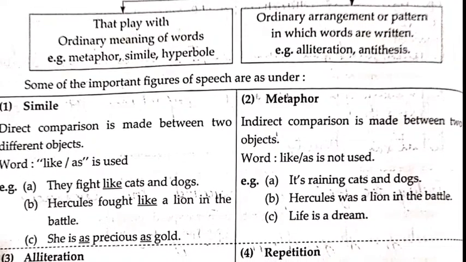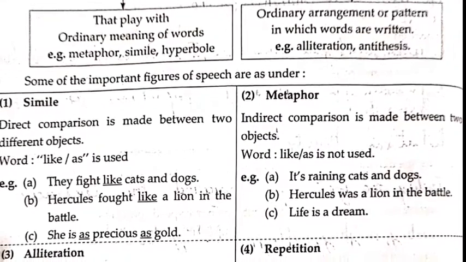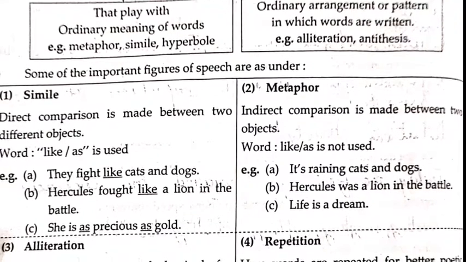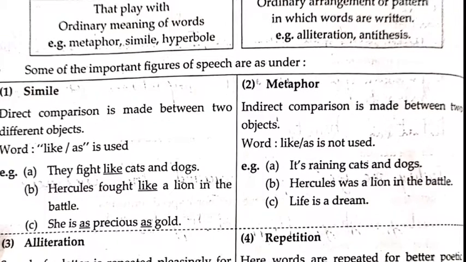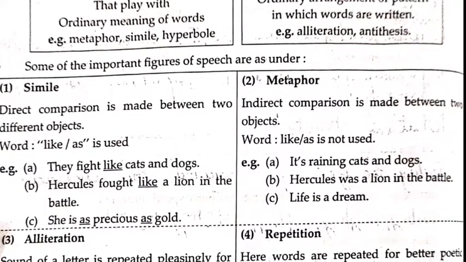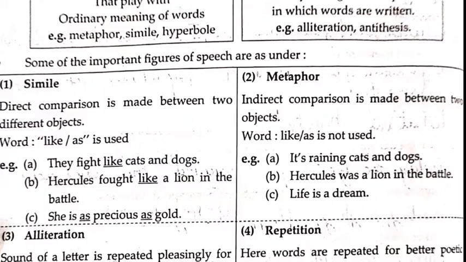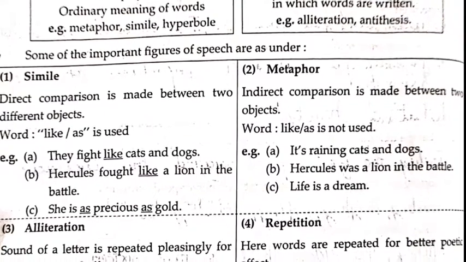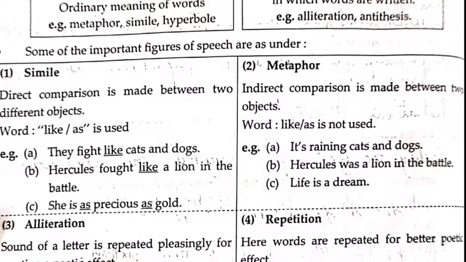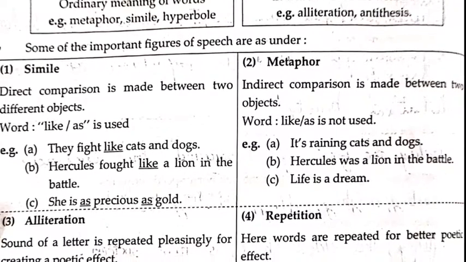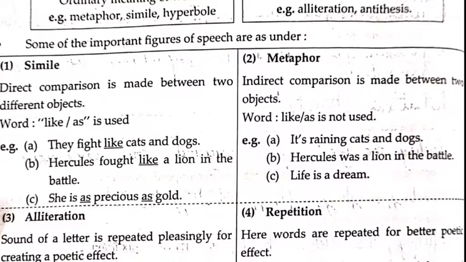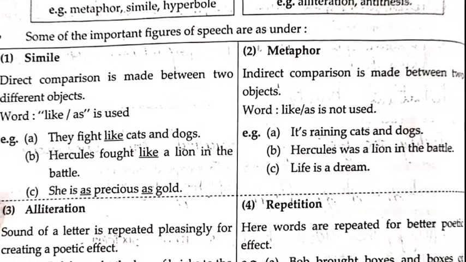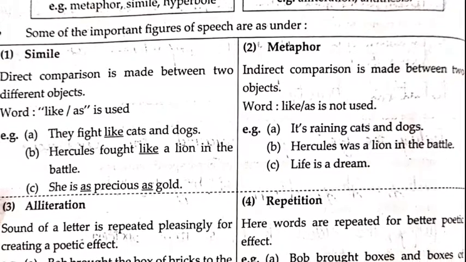Now let us move on to the third one, that is alliteration. What do you mean by alliteration? The sound of a letter is repeated pleasingly for creating a poetic effect. Example, Bob brought the box of bricks to the basement. Here the sound of B is repeated multiple times in this poetic line. For example, Bob, brought, box, bricks and basement. So see how many times the letter B is repeated. In such a case the figure of speech is alliteration.